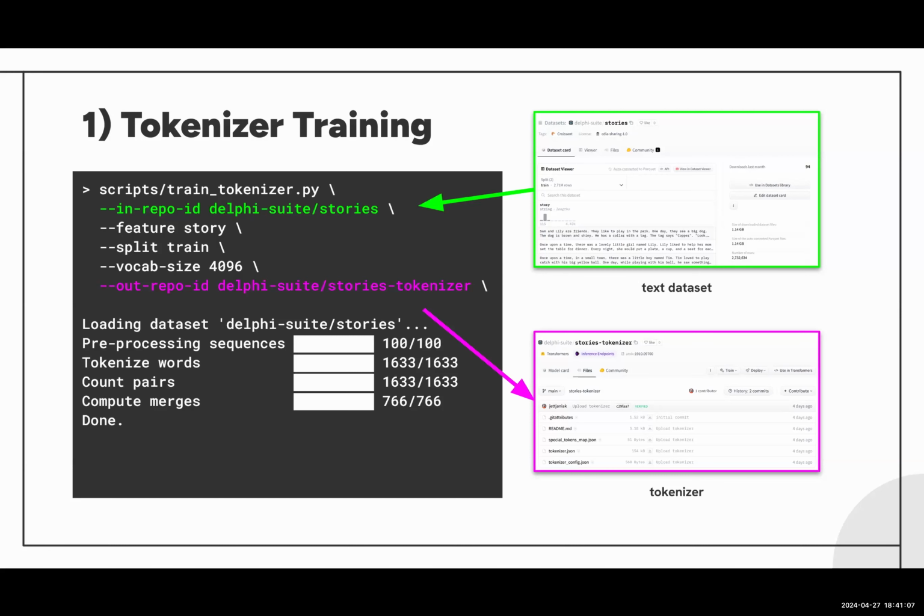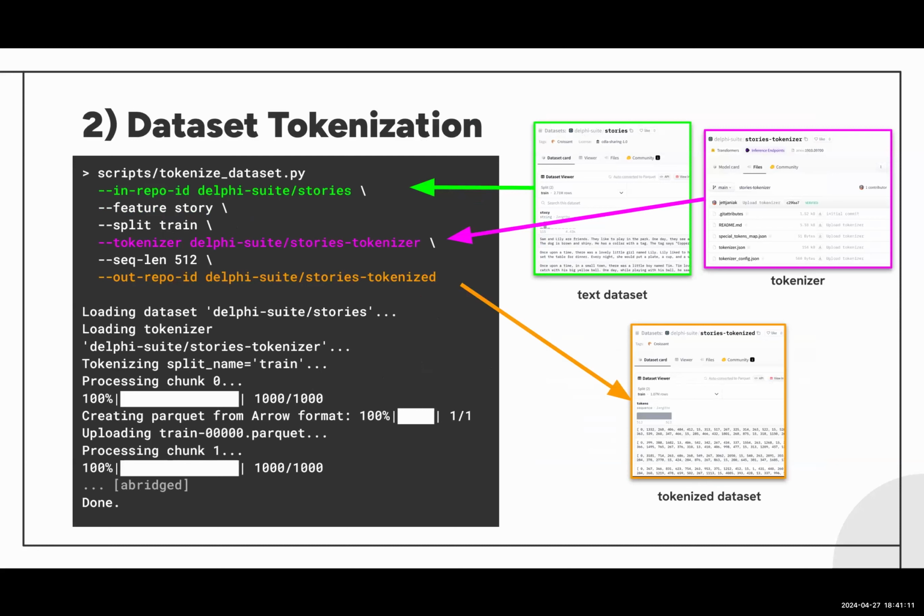So after we've trained the tokenizer, we now want to tokenize the dataset. So we want to create the tokenized representation out of text. And for this, we again need the dataset from Hugging Face, again highlighted in green, as well as the tokenizer as an input. And as an output, we need to provide where we want to store the tokenized dataset, highlighted here in orange.